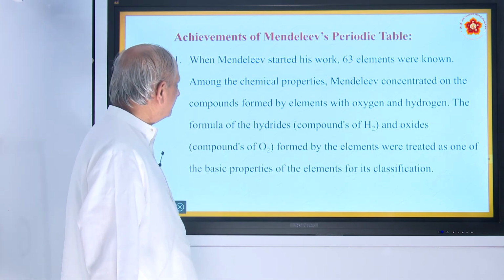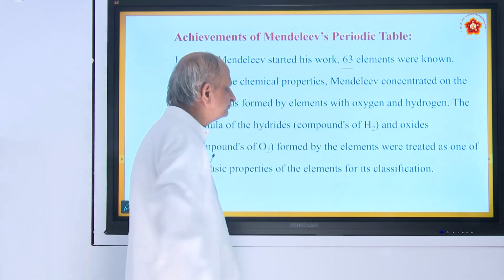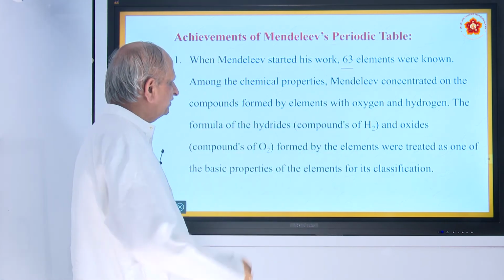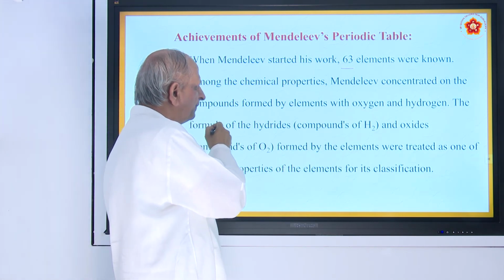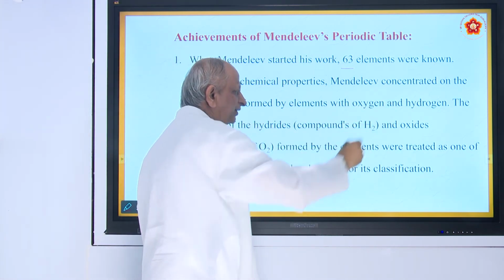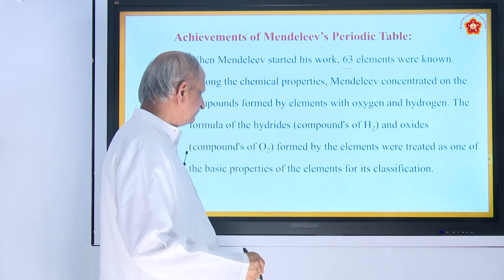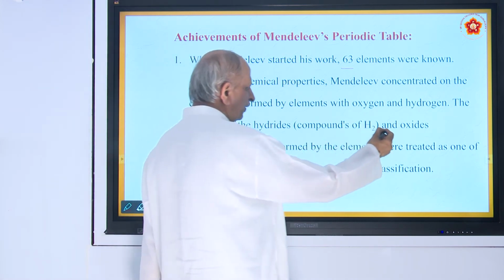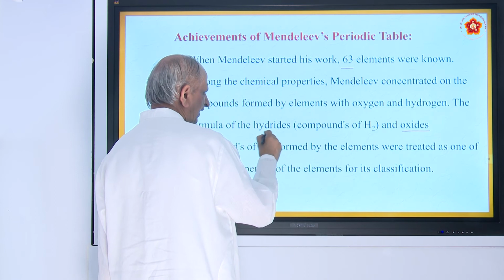So, what is the achievement here then? He had 63 elements in his stock. Among the chemical properties, Mendeleev concentrated on compounds formed by elements with oxygen and hydrogen. Compounds of oxygen are called oxides, and compounds of hydrogen are called hydrides.